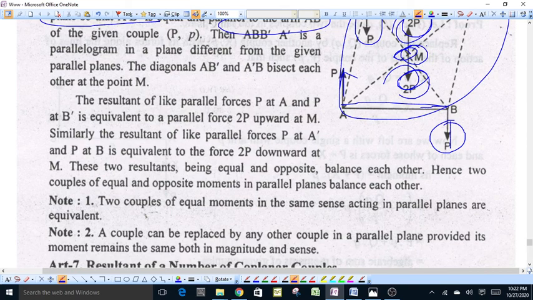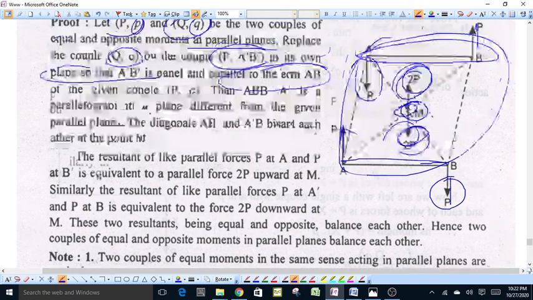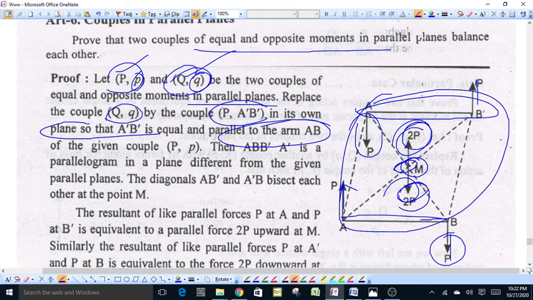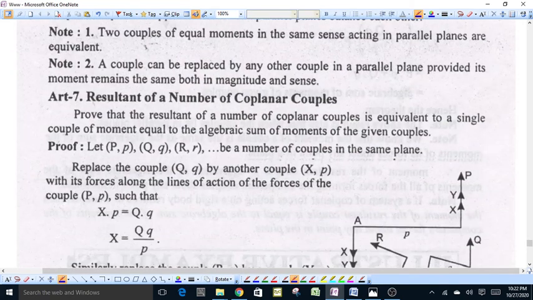Therefore, these two couples of equal and opposite moments balance each other.